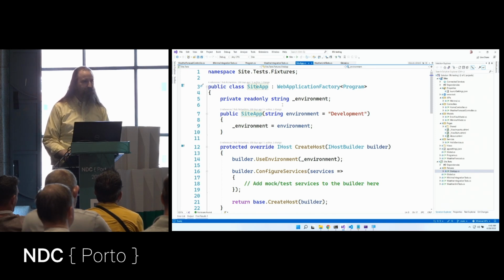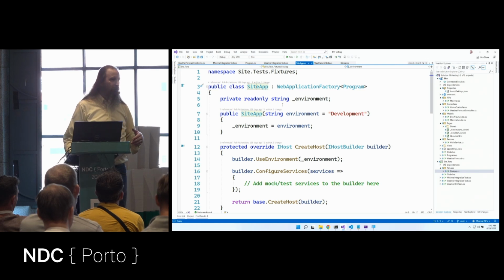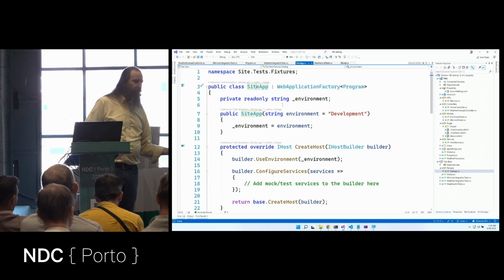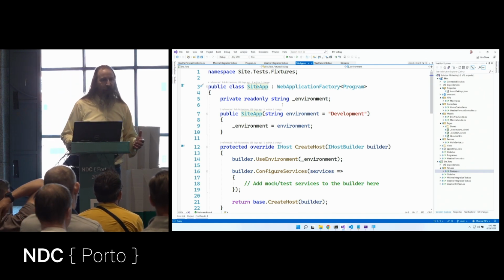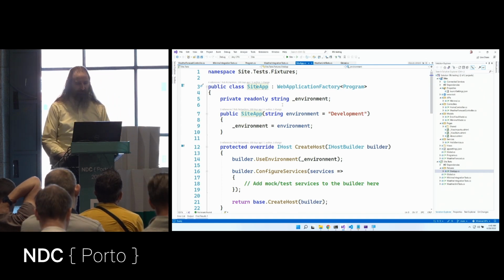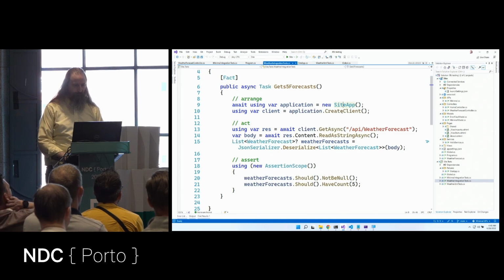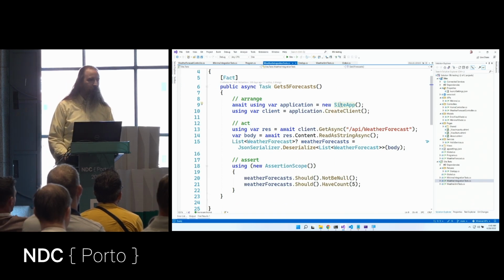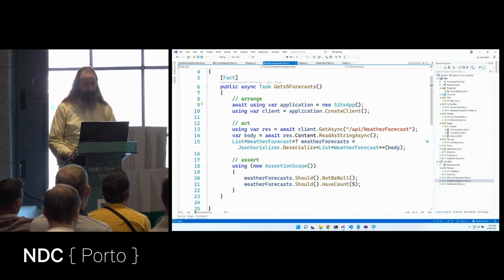fake app. Now it's going to run all of my pipelines, all of my middleware, but it doesn't need to find an available port. It doesn't need to pick a random port. It doesn't need to do things over HTTP. It does it over memory instead, which is excellent. Now, in my test, let's come back here. We just instantiate that object. Now, we could pass in a particular environment, but I'm good with development.